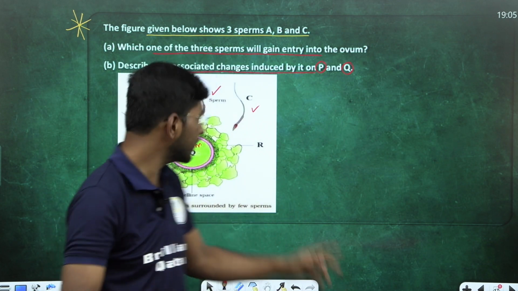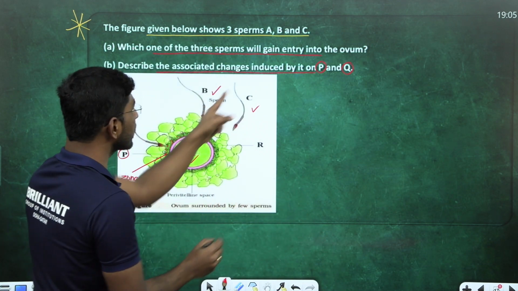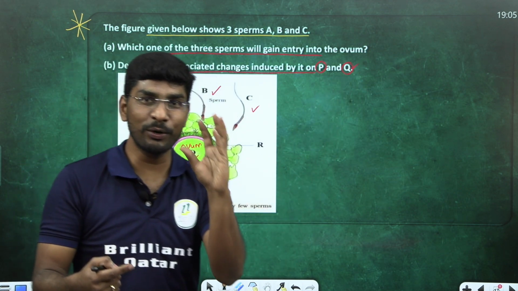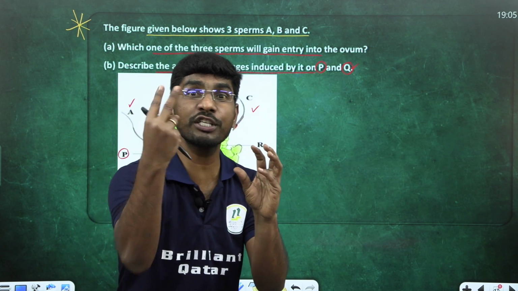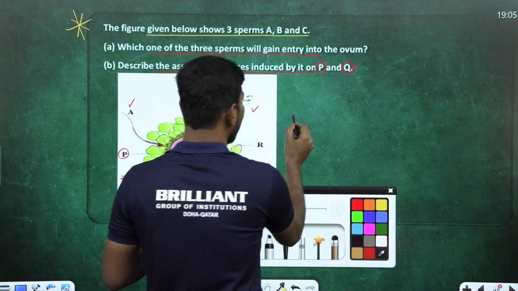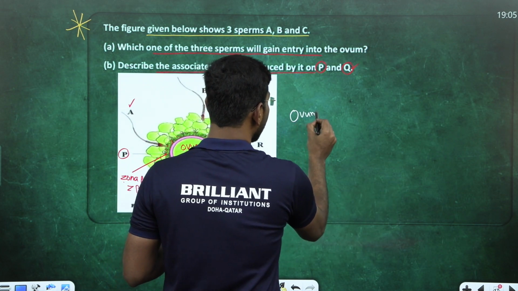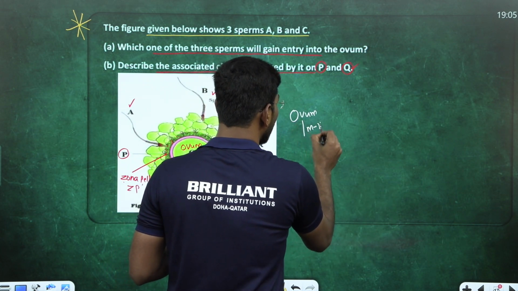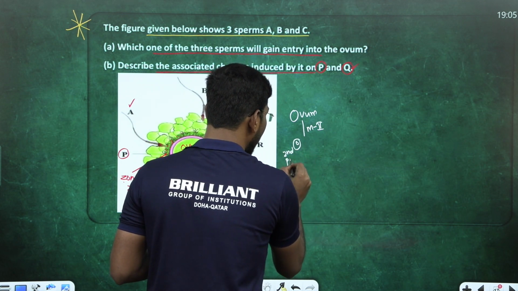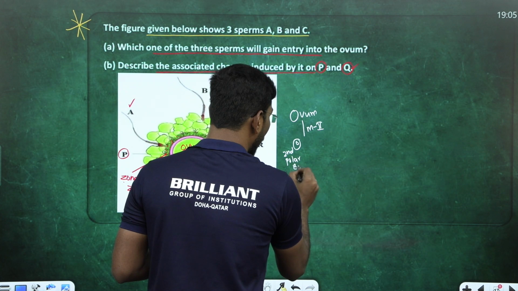Number 2, what changes take place in the ovum? They are asking about P and Q also, right? In the ovum, it finishes meiosis 2 to give a smaller second polar body, haploid.